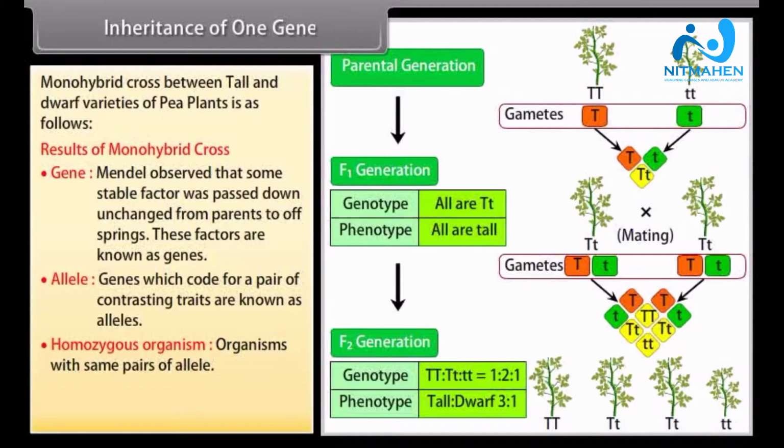Homozygous organism. Organisms with same pairs of allele. Heterozygous organisms. Organisms with different pairs of allele. Results of monohybrid cross.